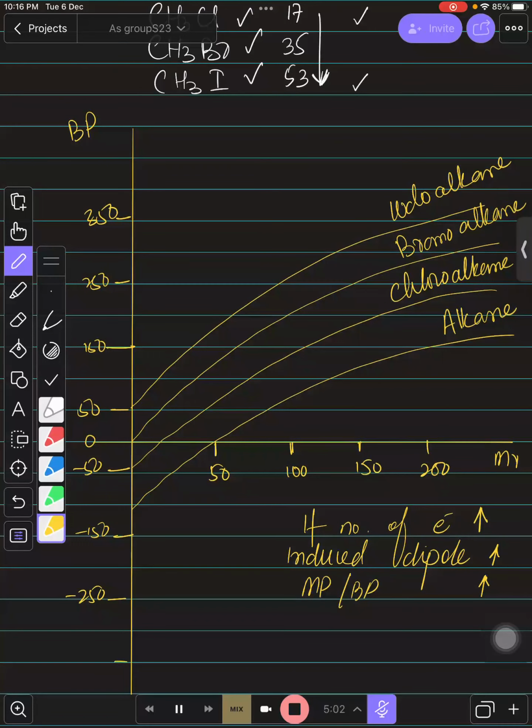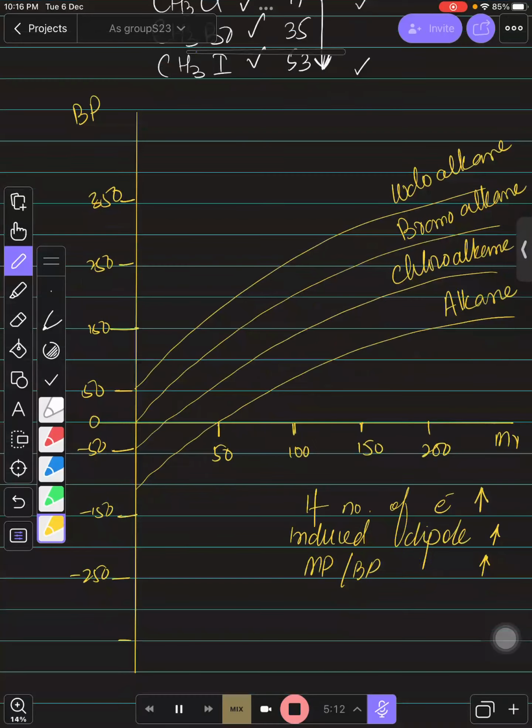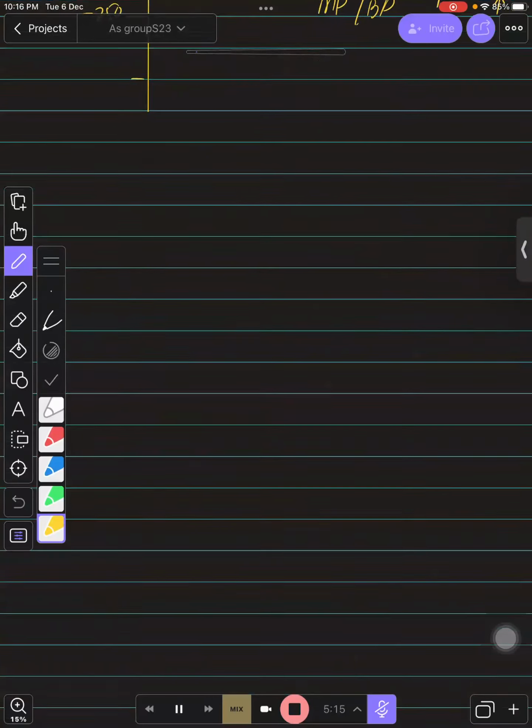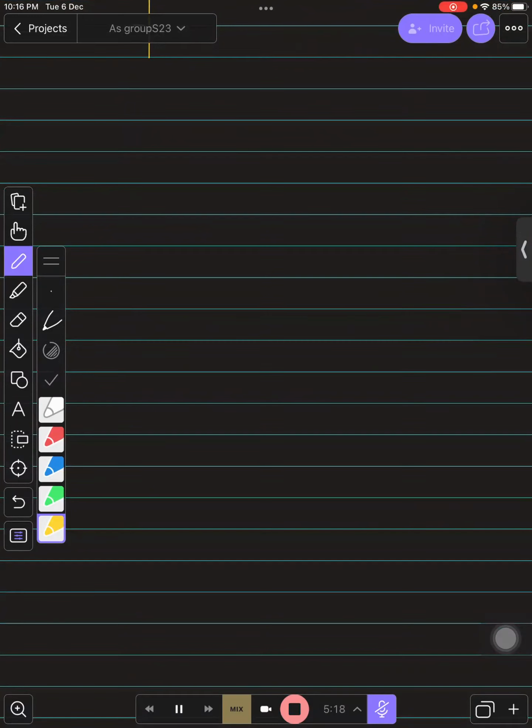ठीक है, चलें अब आगे चलते हैं. I talked about that halogenoalkanes are insoluble in water, and why they are insoluble, because they have van der Waals forces, induced dipoles over there, and also I told you that they don't have ions, or you can even say that they don't form hydrogen bonding with water molecules. The substances that form hydrogen bonding with water molecules are soluble in water, but halogenoalkanes are not capable of forming hydrogen bonding with water because they don't have ions. Simple as that, right? So they can be dissolved in any other organic solvent.